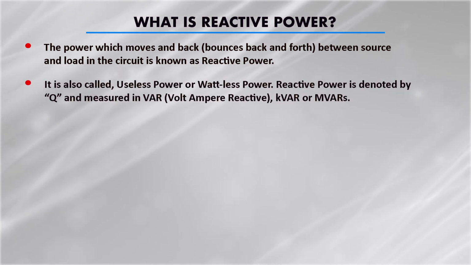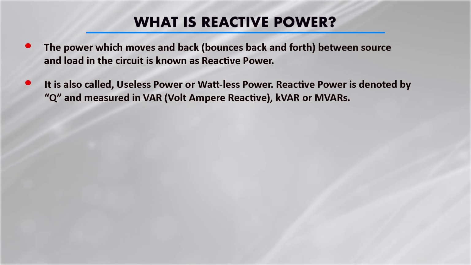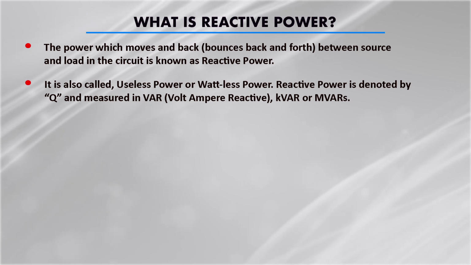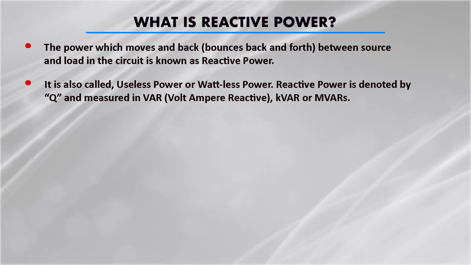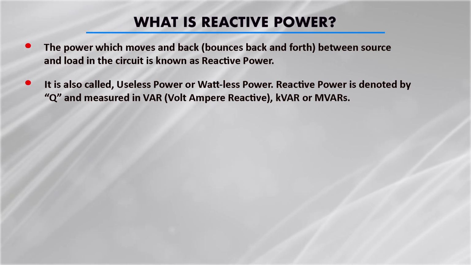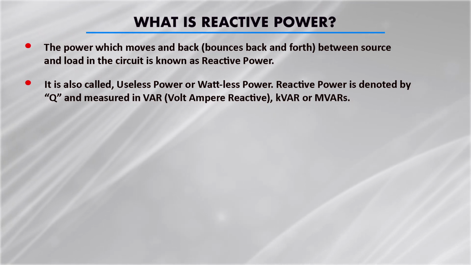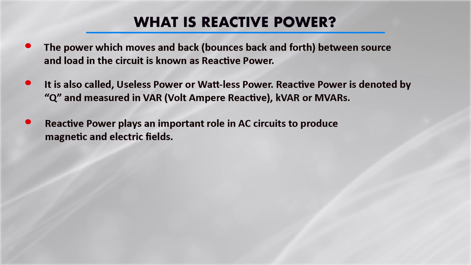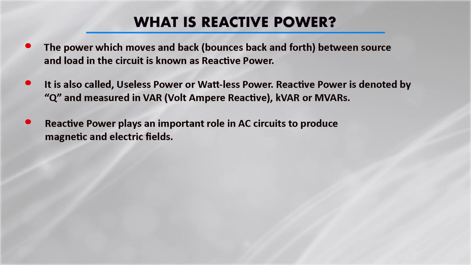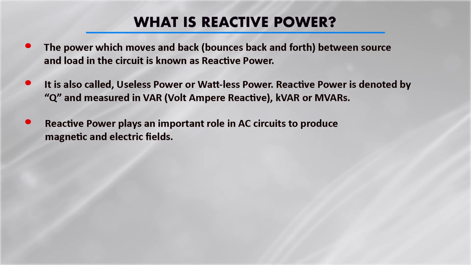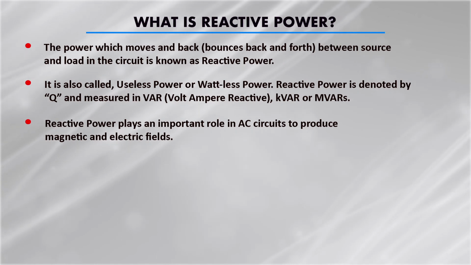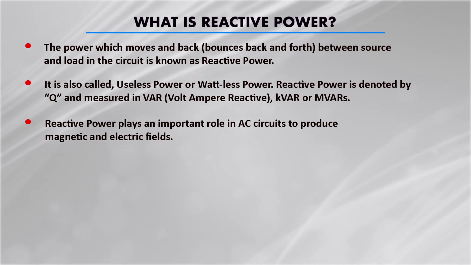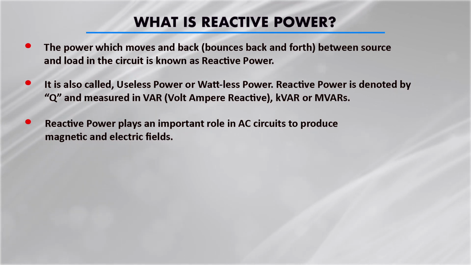Sometimes we call it a useless power or wattless power. Reactive power is denoted by Q and measured in VAR, volt ampere reactive, and generally kilovolt ampere reactive or megavolt ampere reactive, the larger units. Reactive power plays a very important role in the AC circuit to produce the magnetic and electric field. In the case of generators and motors, this term is very essential to generate the magnetic field, which is stored in the circuit and discharged by devices like transformers, solenoids and induction motors, etc.